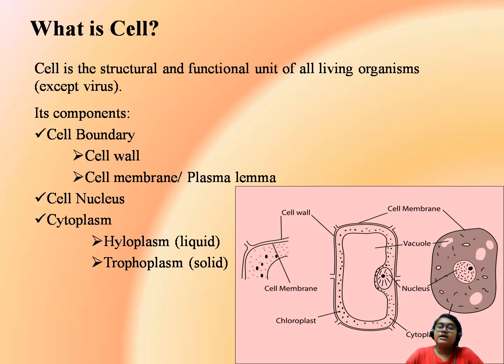Now, in this cell boundary also, there are two parts. One is the cell wall, which is present outside. That is the topmost layer of any cell. And the second part is your cell membrane. This cell membrane is also called the plasma membrane.